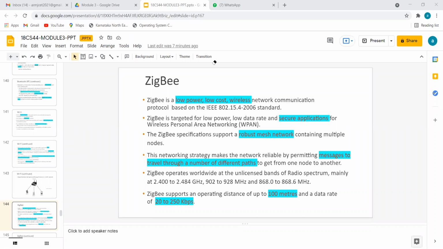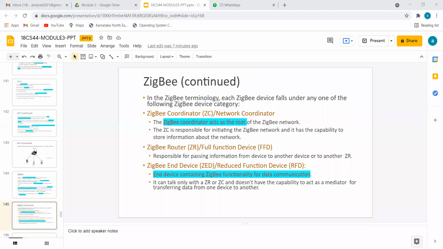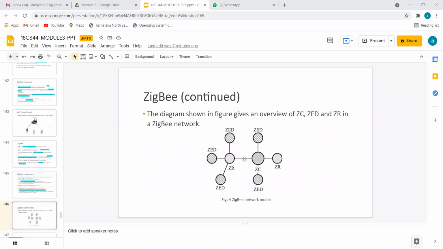So how is Zigbee made up? Let me show the diagram first. Zigbee will be like this. ZED means Zigbee end devices. ZR means Zigbee routers. ZC means coordinator. Always remember, the coordinator has the highest authority.